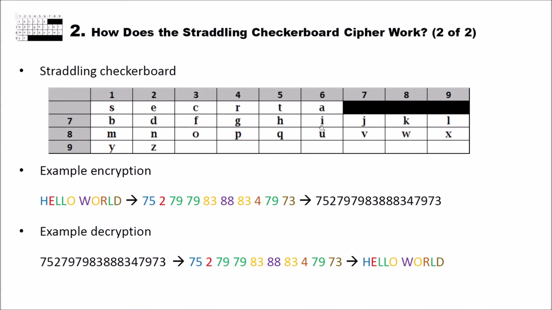For the encryption and decryption, we use the straddling checkerboard that we created one slide before. And here I want to encrypt the text "Hello World." How does this work? I marked every letter in a different color so that you see which plaintext letter corresponds to which ciphertext symbols. For instance, we want to encrypt the H here. We search for the H in our table. We take the 7 from the left and the 5 from the top, and then we write 75.